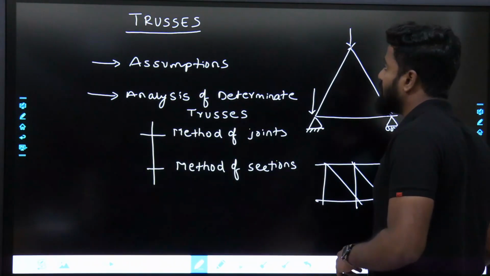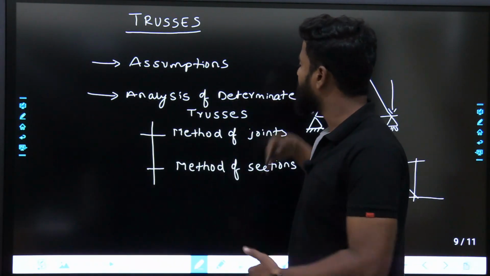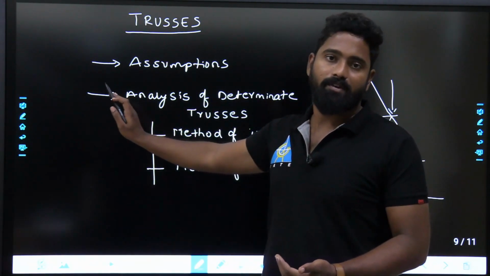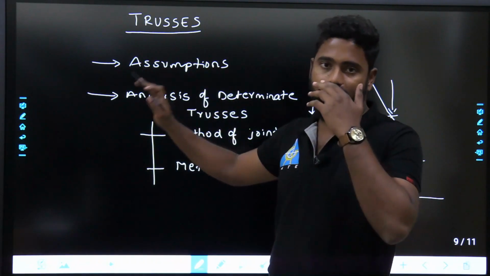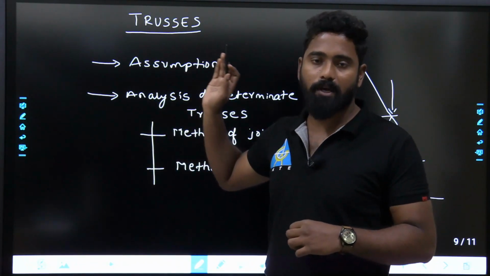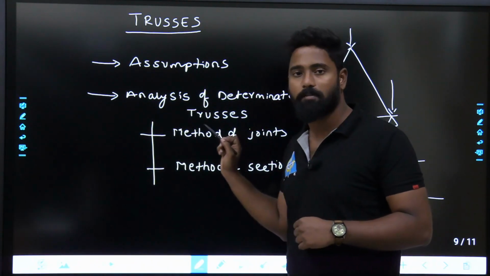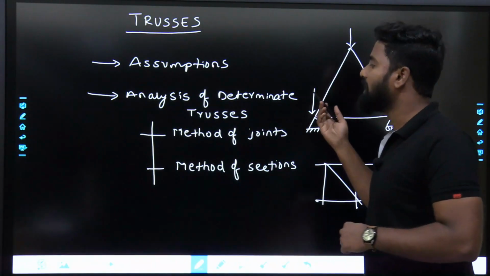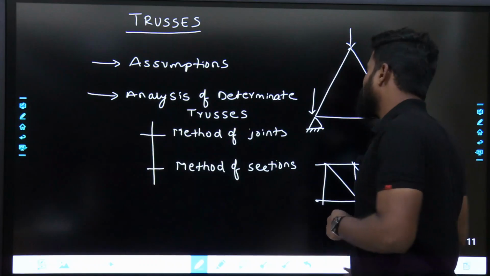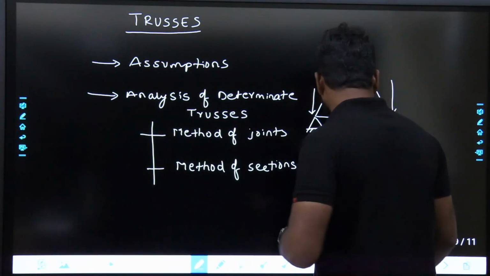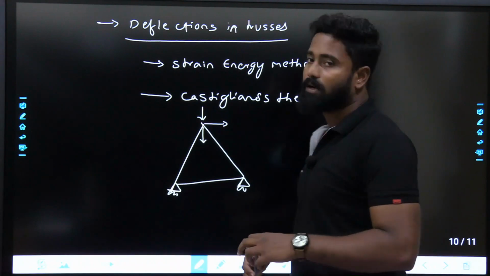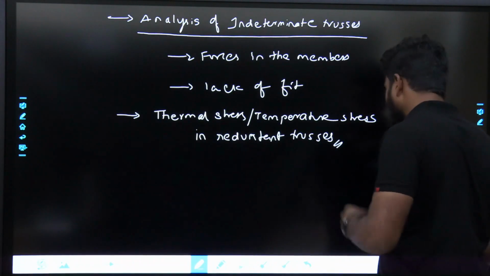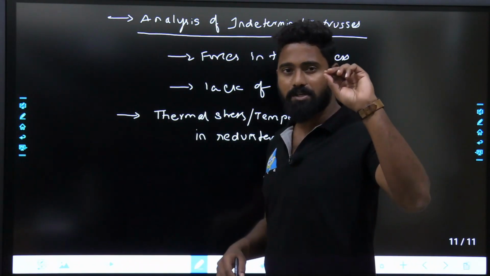If you see trusses, what I said, assumptions in the analysis of trusses, next analysis of determinate trusses. We will see the determinacy and indeterminacy of trusses in the first chapter. By using those formulas and techniques, you will find out whether the truss is determinate or indeterminate. Then you will see the analysis of determinate trusses, different methods, method of joints, method of sections. Next one would be deflections in the trusses, strain energy method, Castigliano's theorem 2. From that you will find out the deflections at each and every joint in the trusses.